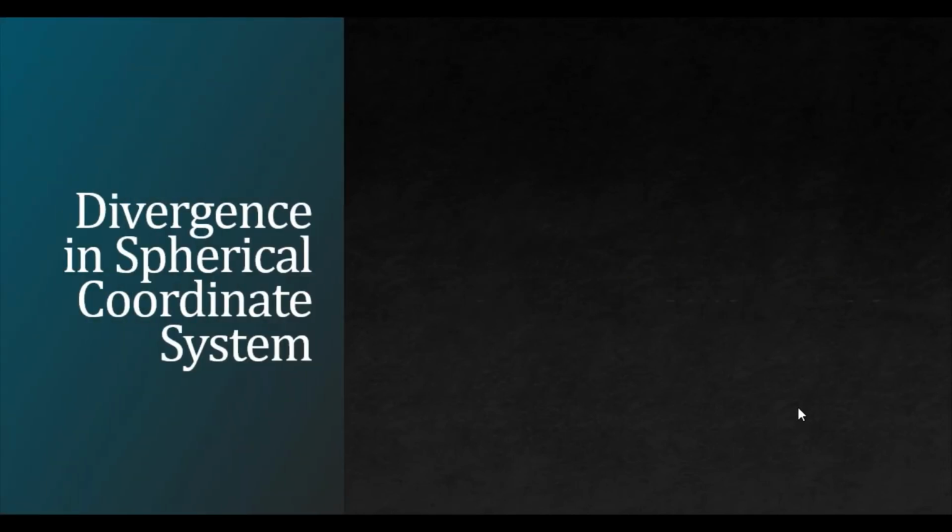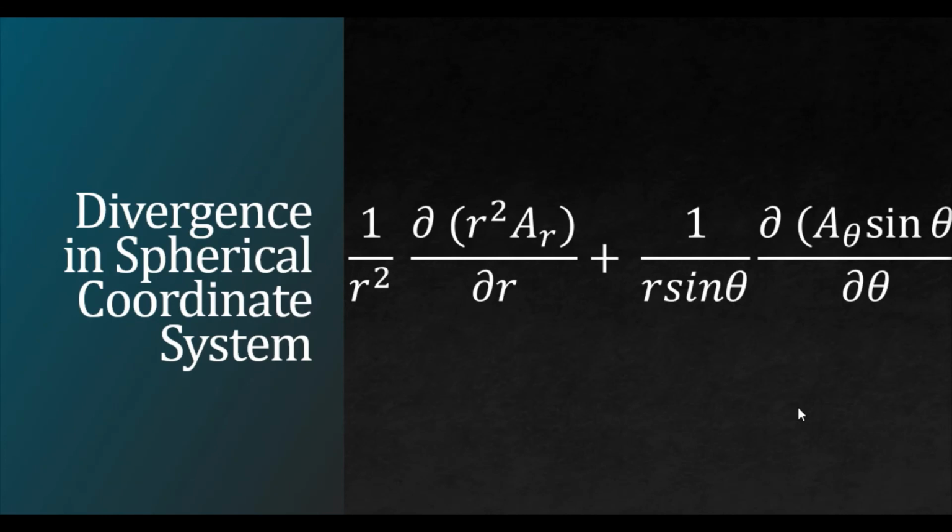Similarly, in the spherical coordinate system, I have 1 upon r square dou by dou r of r square Ar plus 1 upon r sine theta dou by dou theta of A theta sine theta plus 1 upon r sine theta dou by dou phi of A phi. Ar, A theta, A phi are the components in the r, theta and phi directions.